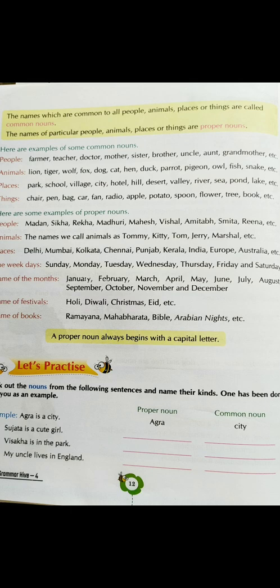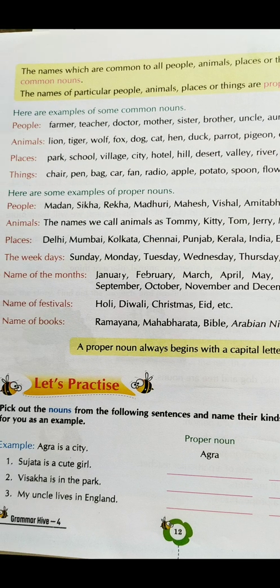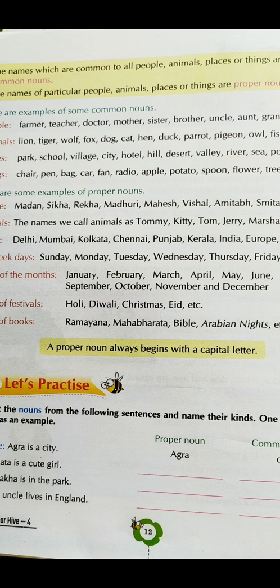After that, it's written that the names of particular people, animals, places or things are proper nouns. If a particular person is named something, like my name is Priyanka, you are listening to me, and what is your name? Your name will be different because you are all different students. So this particular name that you have is going to be an example of a proper noun. Similarly, if you have a pet dog and you call it by some name, then automatically that name by which you call that pet dog will be an example of a proper noun.